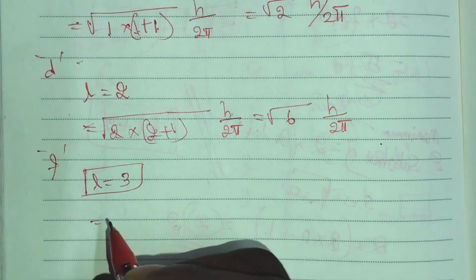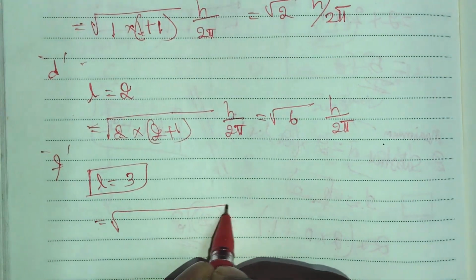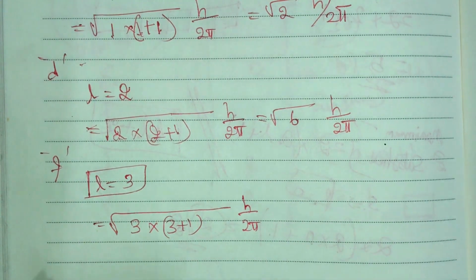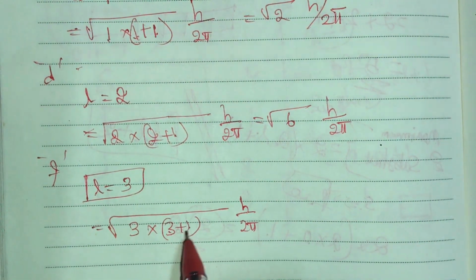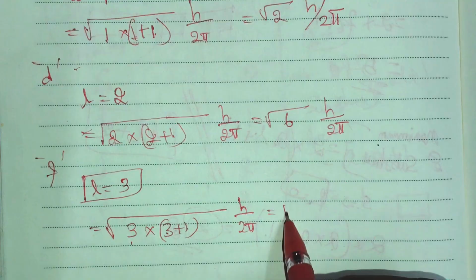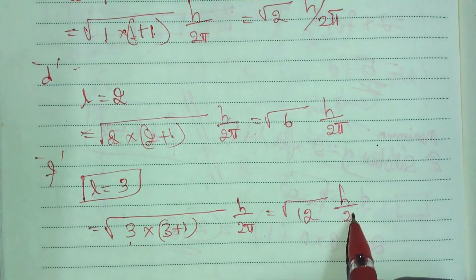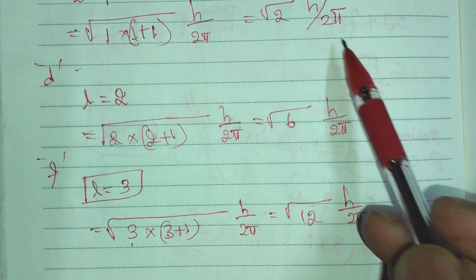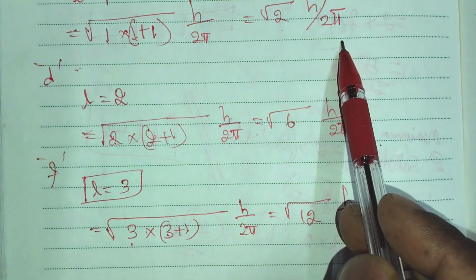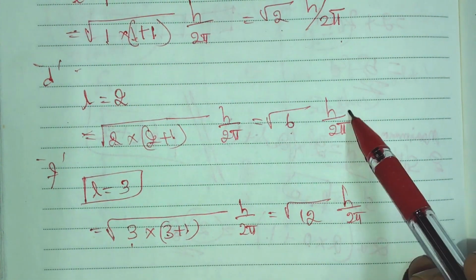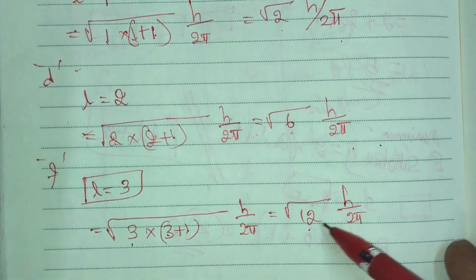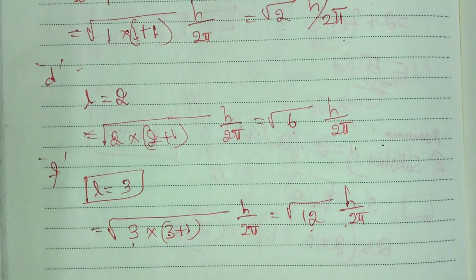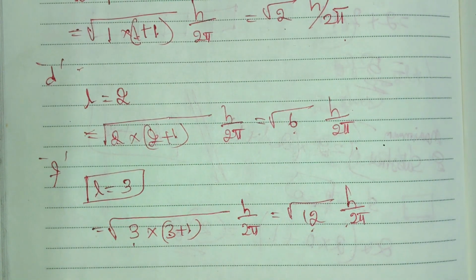So the orbital angular momentum of the f orbital is the root of 3 into 3 plus 1, times h by 2 pi. 3 plus 1 is 4, and 4 into 3 is 12. So that is root 12 h by 2 pi. So the s orbital angular momentum is 0, the p orbital is root 2 h by 2 pi, the d orbital is root 6 h by 2 pi, and the f orbital is root 12 h by 2 pi. NEET and JEE level questions are sometimes asked directly from this content.